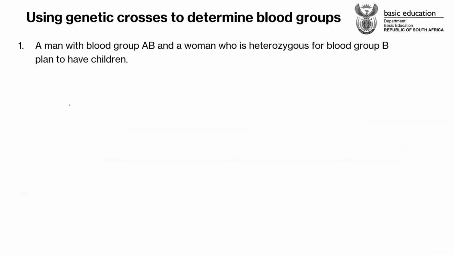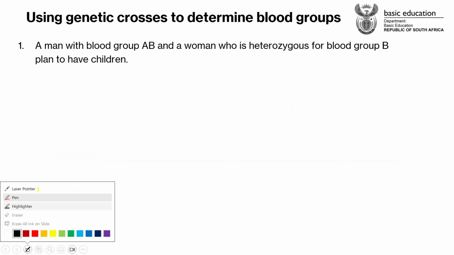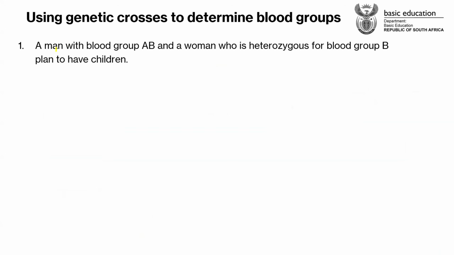Okay, let's just try to determine the blood groups using genetic crosses. Let's just say we have got a man here. Remember, guys, monohybrid crosses are the ones that work here for all these concepts that we are doing: blood types, sex determination, everything. So a man that is having blood type AB and a woman who is heterozygous for blood group B, they plan to have children.